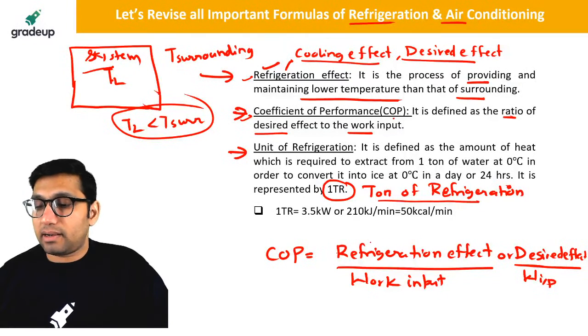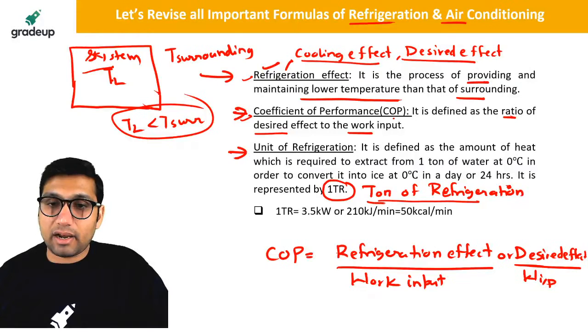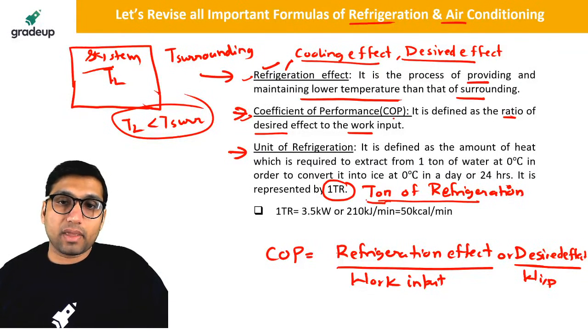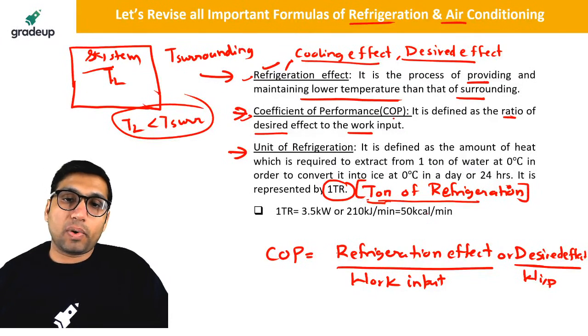The ton and tonnage is different. This is ton of refrigeration. Tonnage is the unit of weight. That ton is the unit of weight. This is the meaning of ton of refrigeration. That is another thing. The tons of refrigeration, or TR, is a unit of refrigeration.